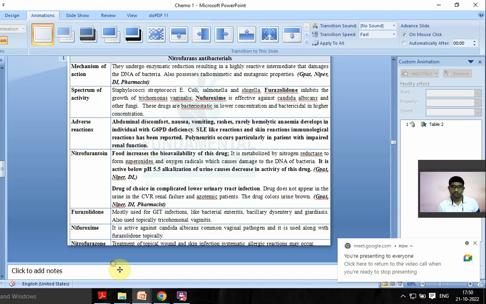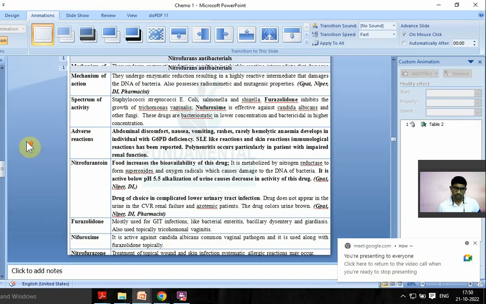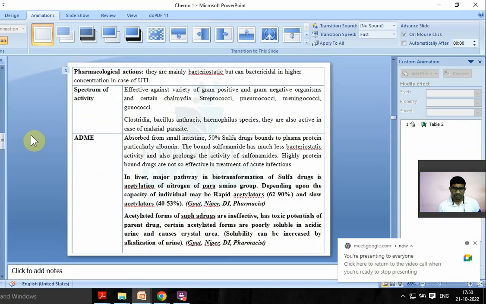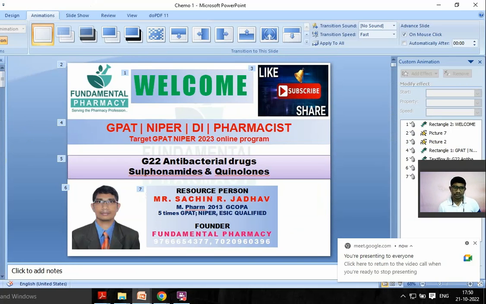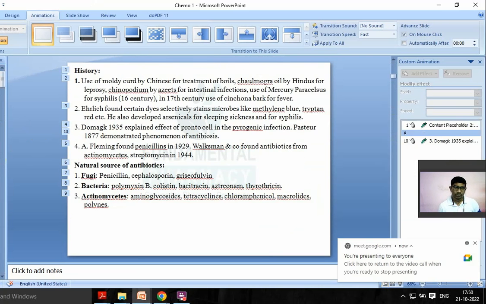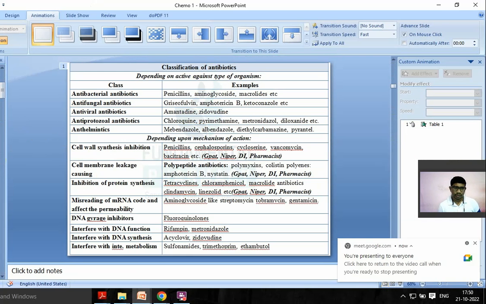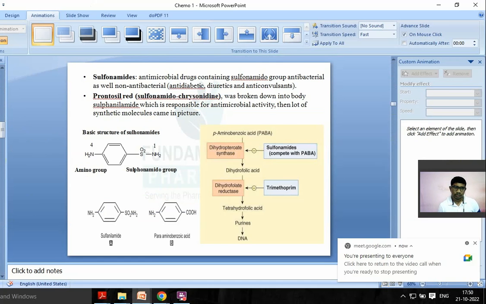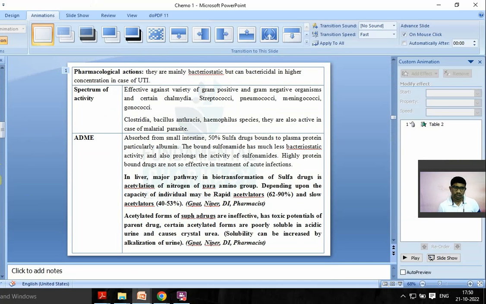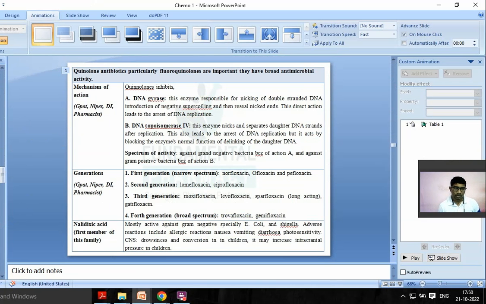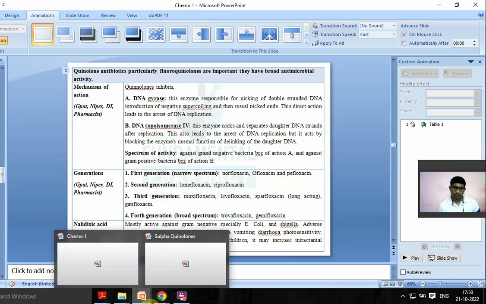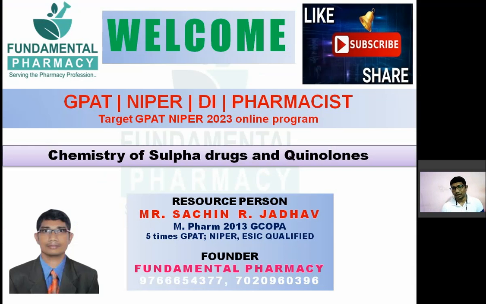Chemistry of sulfonamides and quinolones. So now what we have seen, आपका जो नॉर्मल मतलब जनरल एंटीबैक्टीरियल ड्रग्स होता है, उसका जनरल कंसिडरेशन हो चुका है, उसमें क्लासिफिकेशन वगैरह सब आ गए. Then your sulfonamides, then we have seen the sulfonamides. After that we have seen quinolone antibiotics. That we have seen nitrofurans. Today nitrofurans is complete. Quinolones are complete. Now we'll see chemistry of same. Chemistry of sulfa drugs and quinolone antibiotics.